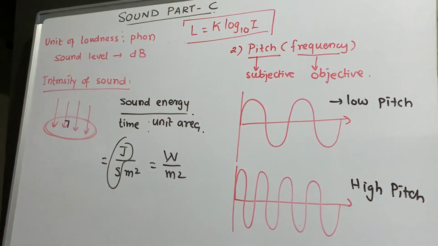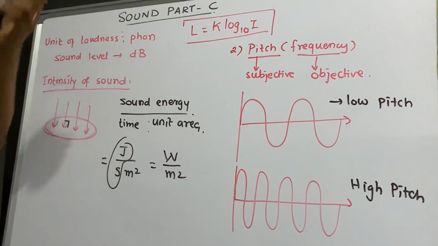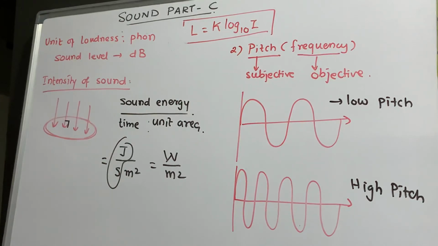Pitch example will be high pitch, low pitch. Female voice is of high pitch, that is because the length of the vocal cord will be less, so pitch will be high. Then you have a pitcher, right? Say you take a water bottle, it is filled under a tap. So as the length of the air column decreases, frequency, shrillness will increase. Musical instruments have different tensions, same length, different tension, different radius, so frequency will be different. A thin guitar wire is of high pitch as compared to a thick wire, right?